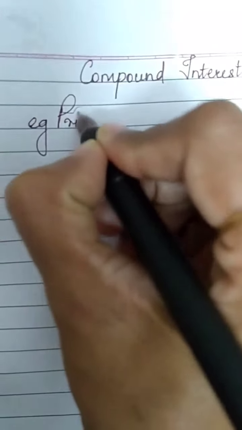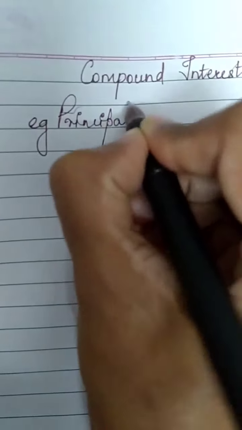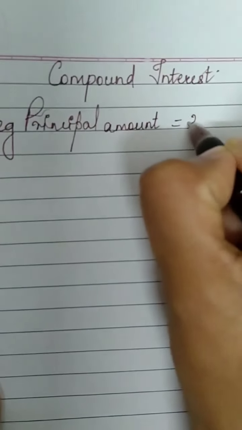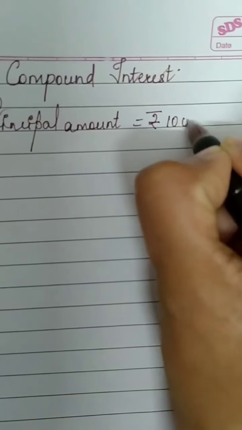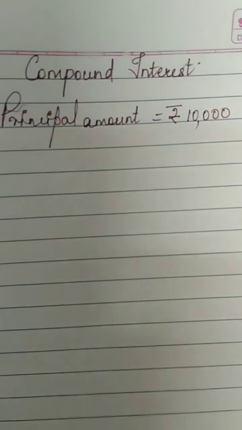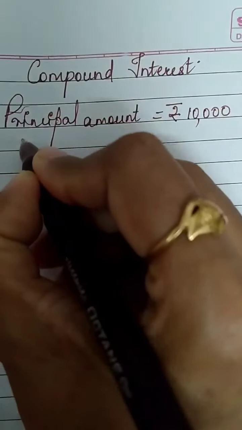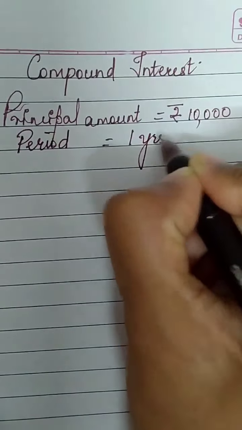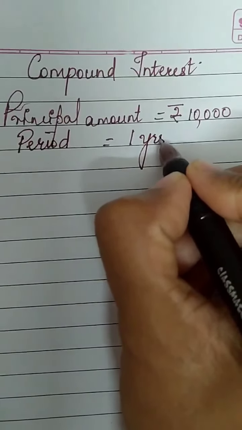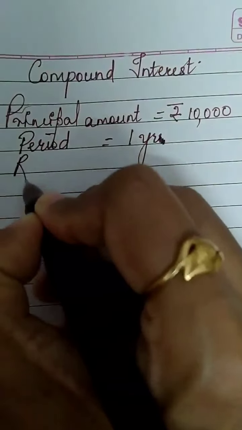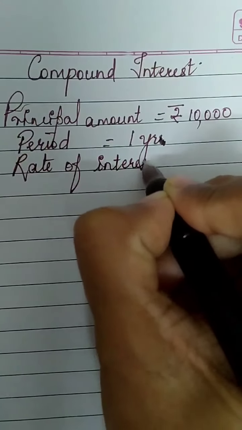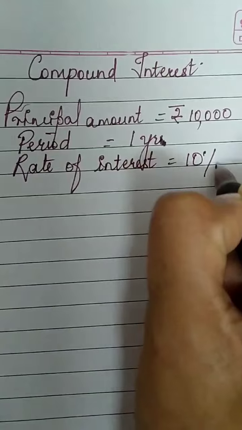Again, we will keep the numbers simple. Let us take the principal amount as 10,000 rupees. Principal is 10,000, correct? Now for the number of years, we will take the period as 1 year. A person has taken 10,000 rupees and the period is 1 year. And the rate of interest, again for calculation easiness, I'll keep as 10%.